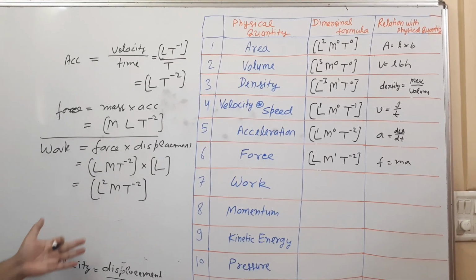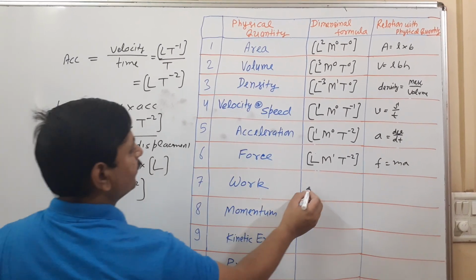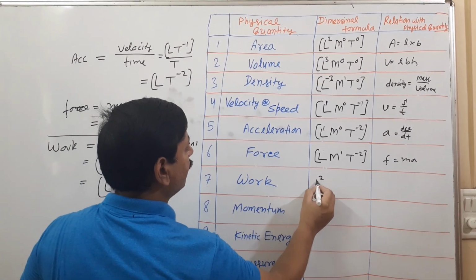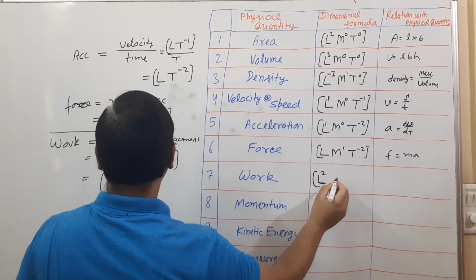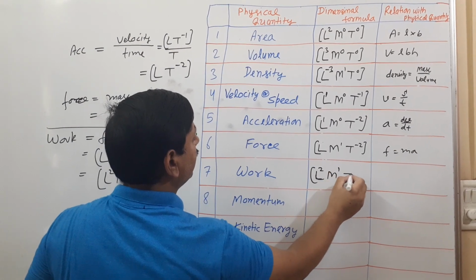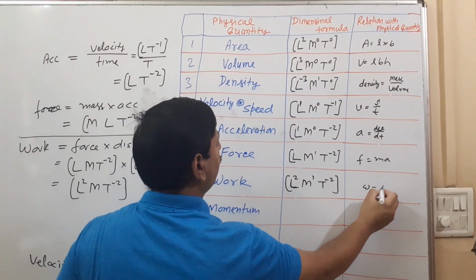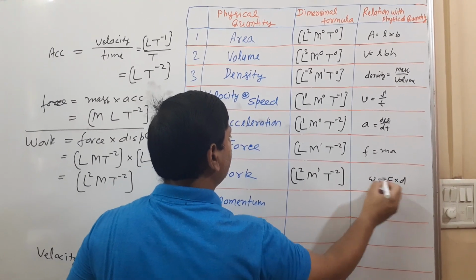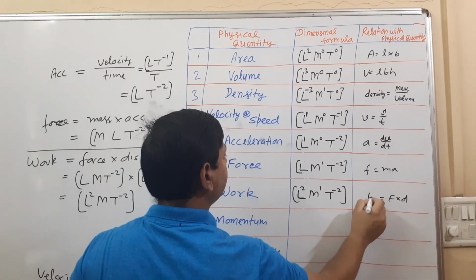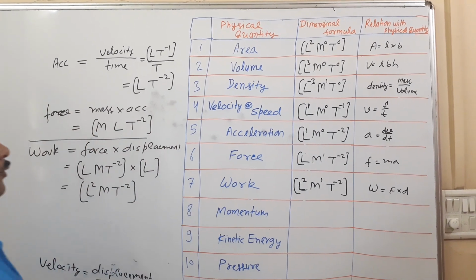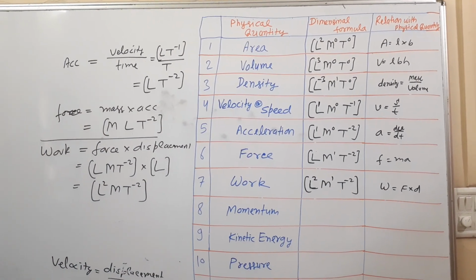Dimension formula of work is L square M power 1 T raised to minus 2. Related formula, work done is equal to force into displacement.